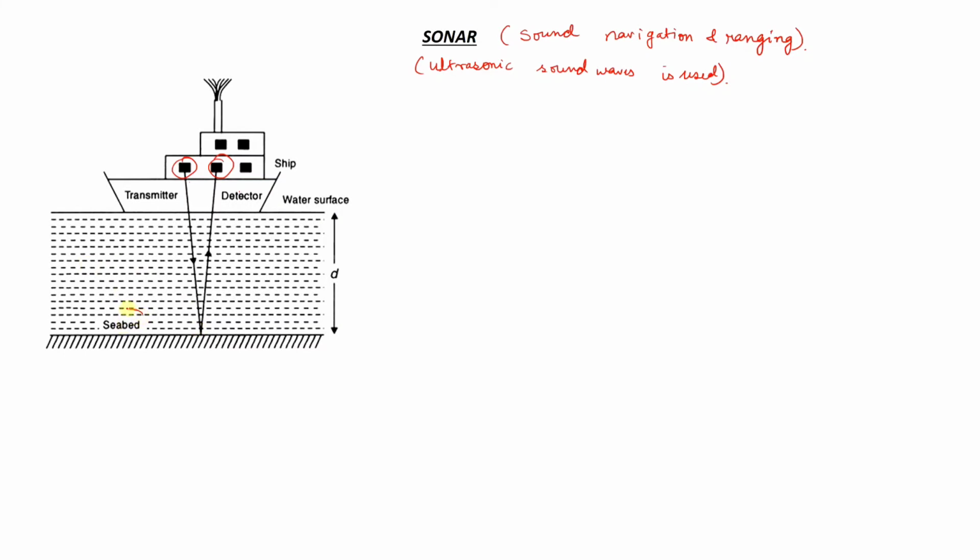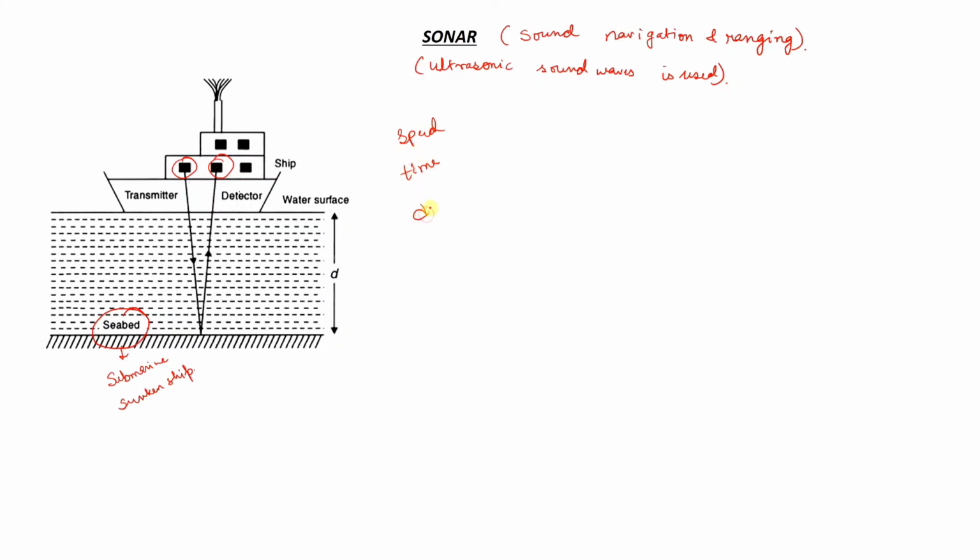These obstacles can be a seabed, a submarine, a sunken ship, or it can be anything. So ultrasonic sound waves are sent through the transmitter to detect the obstacles under the sea. You already know the speed of these ultrasonic sound waves. Then the receiver receives the ultrasonic sound waves. So the speed is known and the time is also known. So you can easily find out the distance.